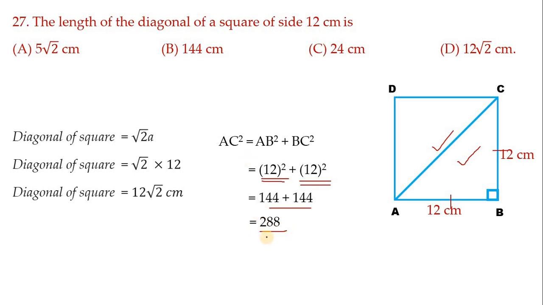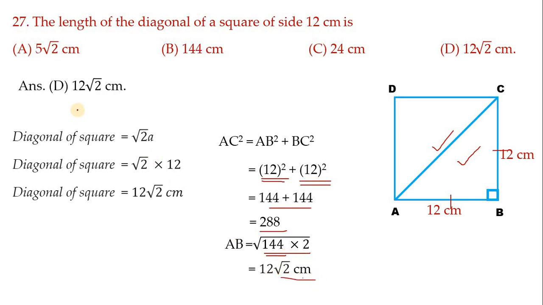Now find the root of 288, because the square is transferred to this side, it becomes root 288. We can split 288 as 144 into 2. Root 144 has an exact value, that is 12. So we get 12 root 2 as the answer. See which is the simplest one. If we use the formula, we easily get the answer. So next let us move on to another one.